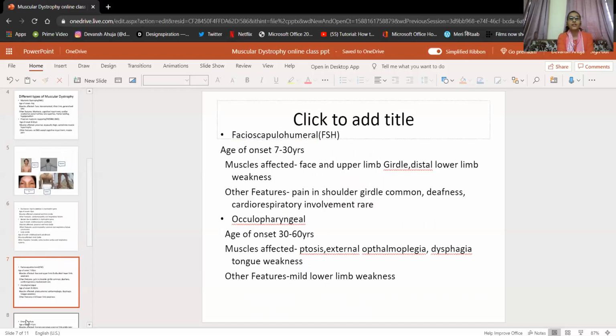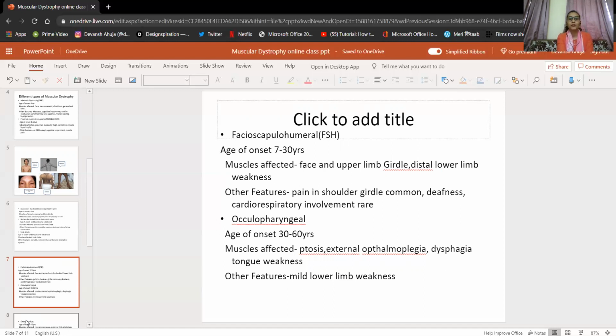Next is the facioscapulohumeral muscular dystrophy. Its age of onset is 7 years to 30 years, and the most commonly affected muscles are facial and upper limb girdle, with distal lower limb weakness. As the name suggests, facio-scapulo-humeral: face and upper limb girdle, and the distal lower limb weakness.